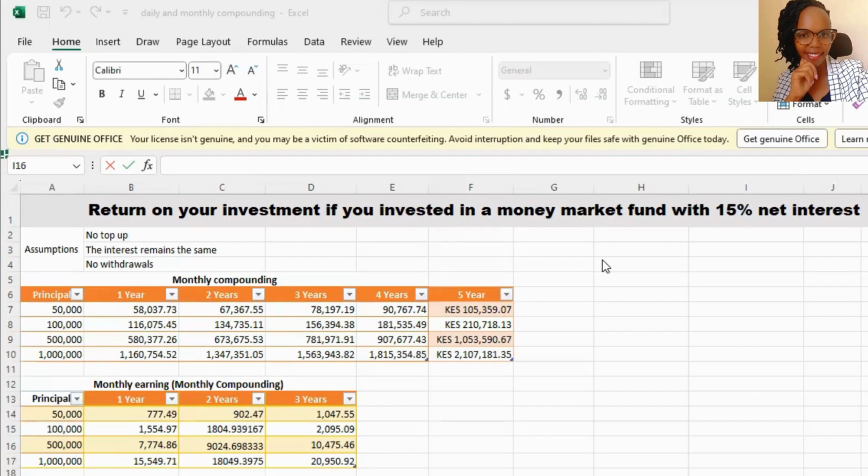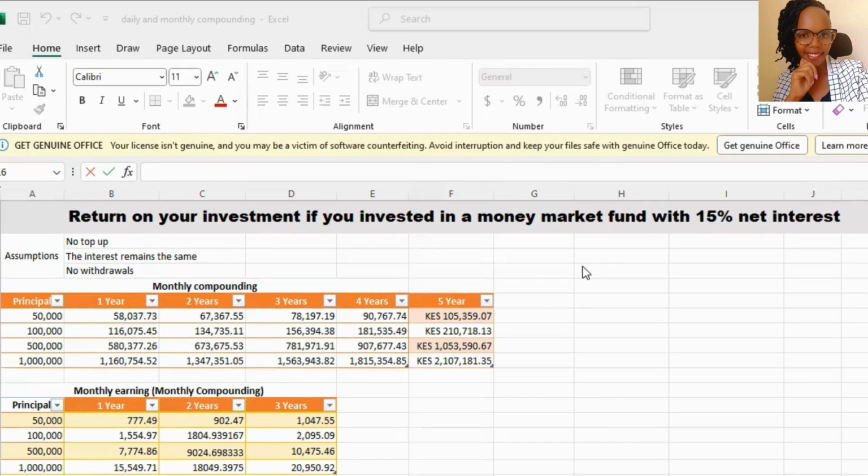I will explain the first row, and then maybe you can pause the video and go through the other amounts that you have calculated. So if you invested in a money market fund that offers monthly compounding, in year one, the total amount of money that you'll have in that account is 58,037 Kenya shillings. And you can see year 2, year 3, year 4, and year 5.